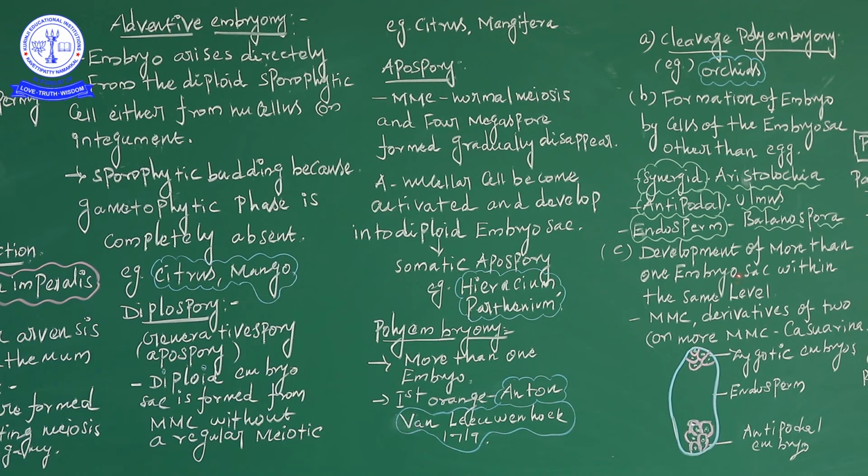Integument is also called the syzygium. It is very important for the 3 mark question. Synergid, Aristolochiaceae, antipodal cell, Ulmus, endosperm, Melanospora; more than one embryo sac, the best example is Casuarina. Nucellus means Citrus plant, and integument means Syzygium. It is a diagram particle.